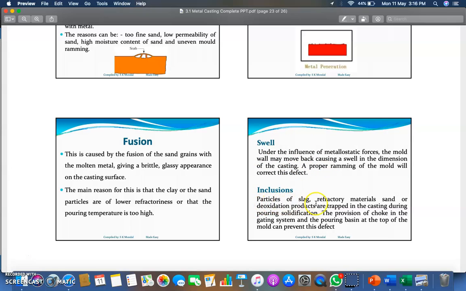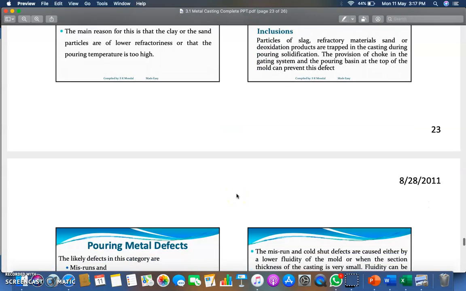Inclusion, as you know, particles of slag, refractory materials, and deoxidation products are trapped in the casting during pouring and solidification. So if you are taking care of removal of inclusion with the help of provision of a choke in the gating system and in the pouring basin at the top of the mold, that can prevent this inclusion defect. In this way, inclusion can be removed.